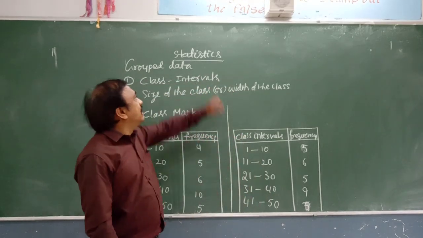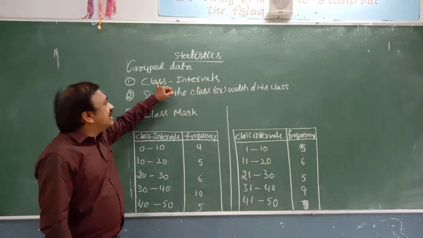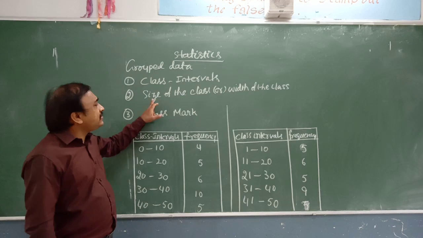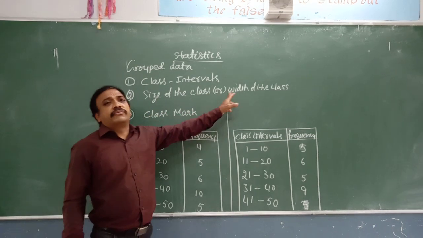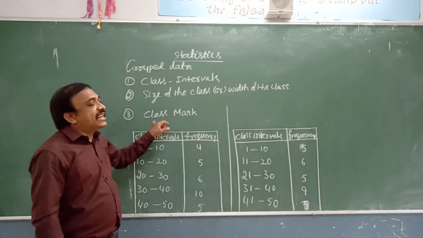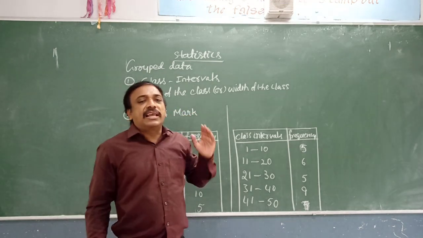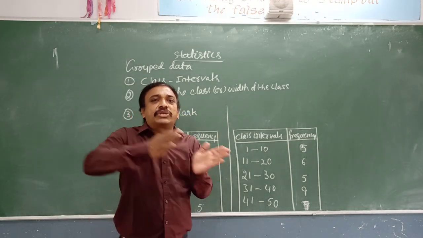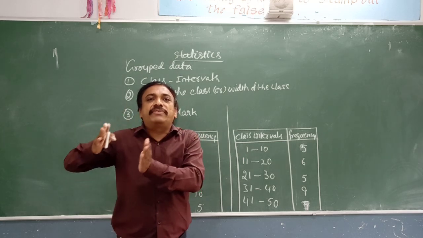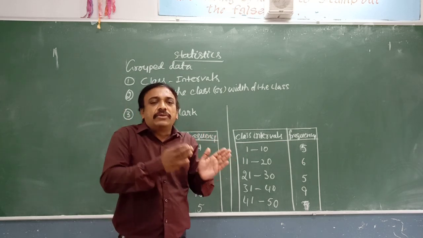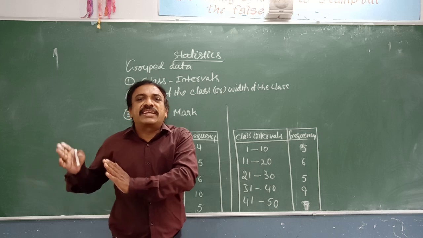Now see here grouped data. In that, there are class intervals, size or width of the class, and class mark. These are the main three which we are going to discuss. Class interval means from which number to which number we are considering.